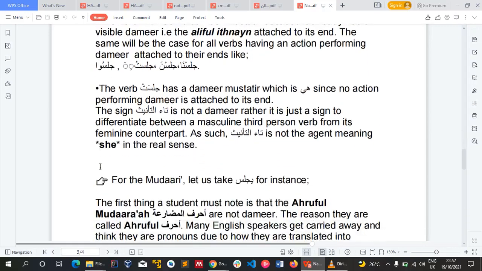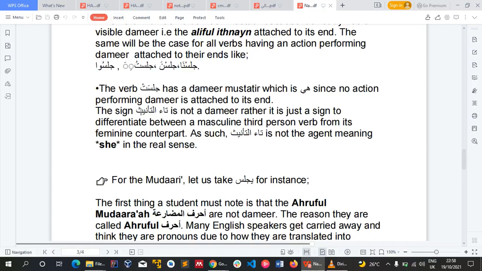I hope it's clear. Now, the verb jalasat has damir mustatir, which is here. Why? Because we don't have any action performing damir attached to the end. So this thing that you have here, ta sukun, they call it ta'u ta'nith. It is not a damir, rather it is just a sign to differentiate between a masculine third person verb and its feminine counterpart.